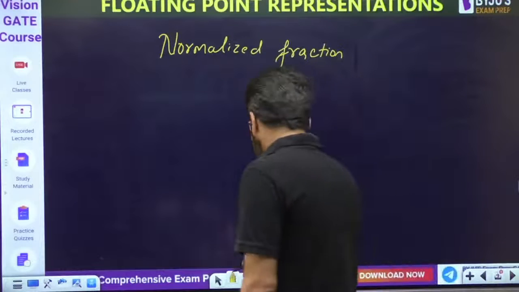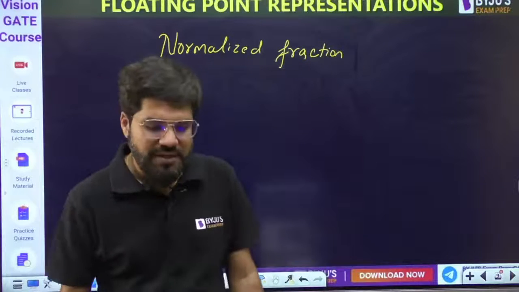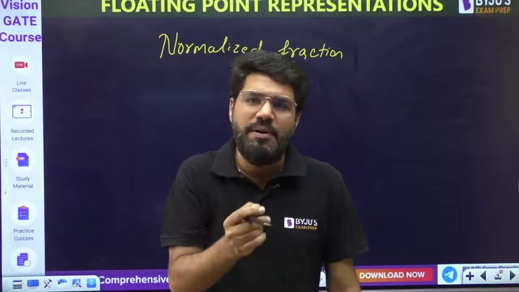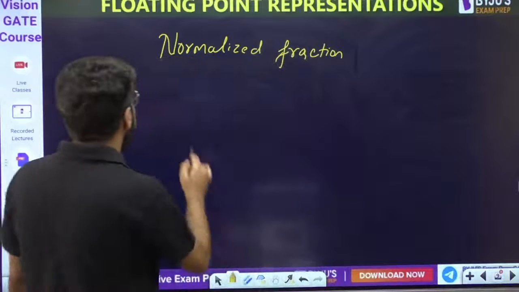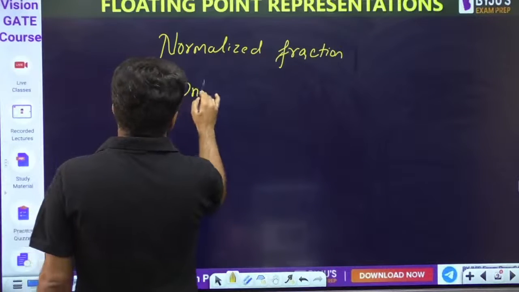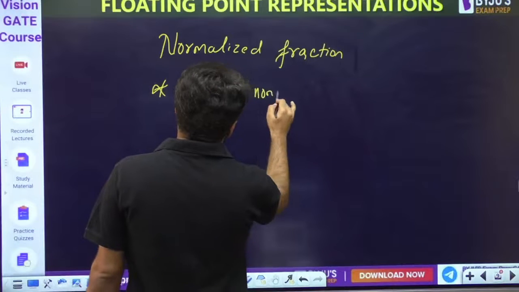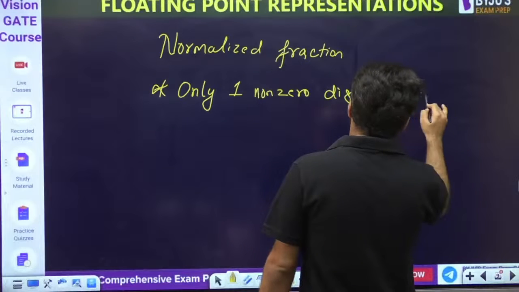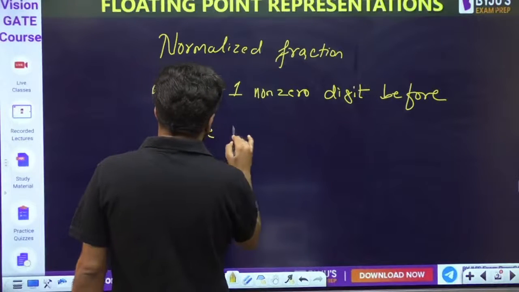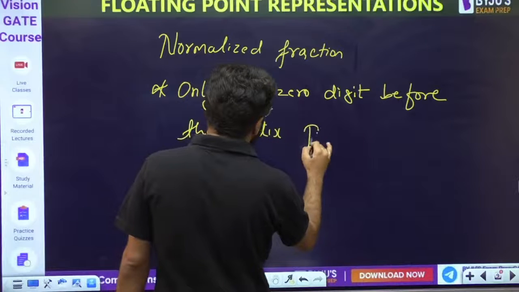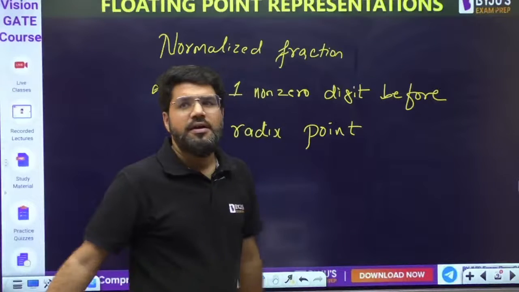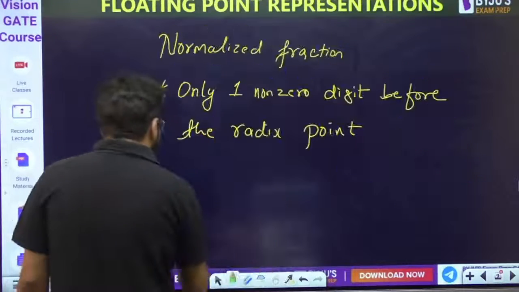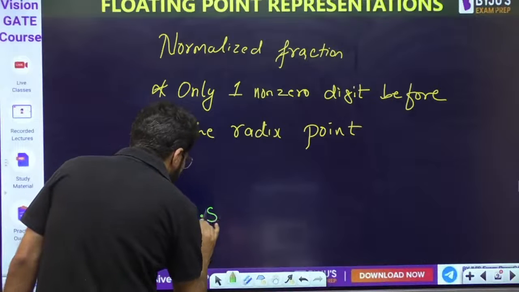So what is the normalized fraction? What is the meaning of this normalized fraction? That I allow only one non-zero digit before the decimal point, or before the radix point, whatever the base could be. Here, let me in general write it as before the radix point. What does that mean is, if I take the previous example, 642.59,